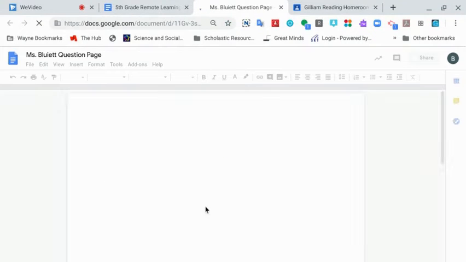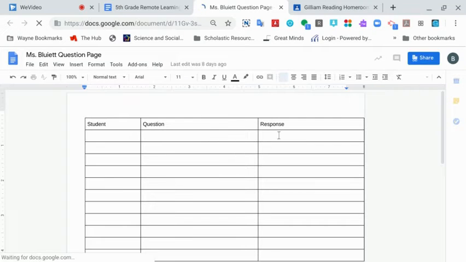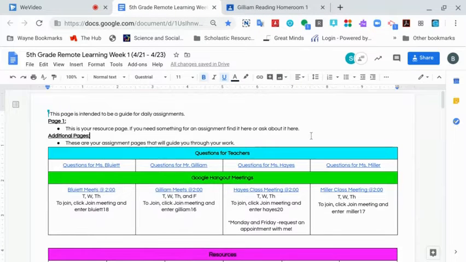And on this document, you can find questions for Miss Blewett. Here you could say who's asking the question, what question you have, and Miss Blewett will respond to you in this far corner. It's also nice because if a student asks a question that maybe you have and it's already been asked and answered, you don't have to ask it. You just have to look at that sheet. There's one for Mr. Gilliam, there's one for Miss Hayes, and one for Miss Miller.